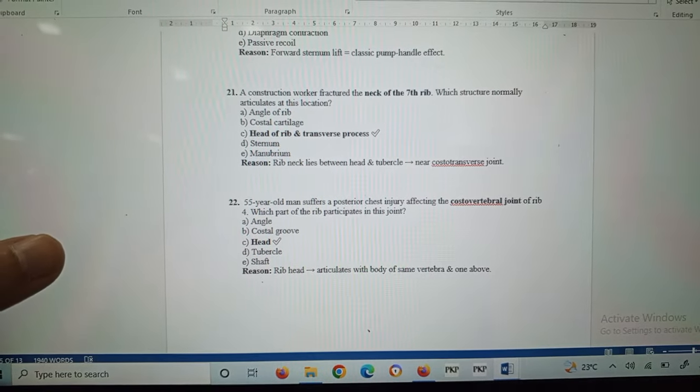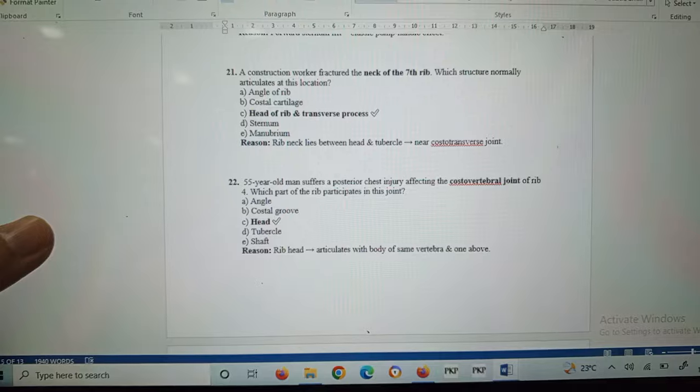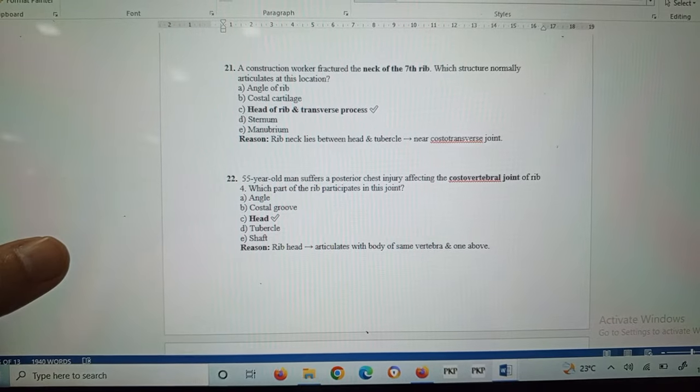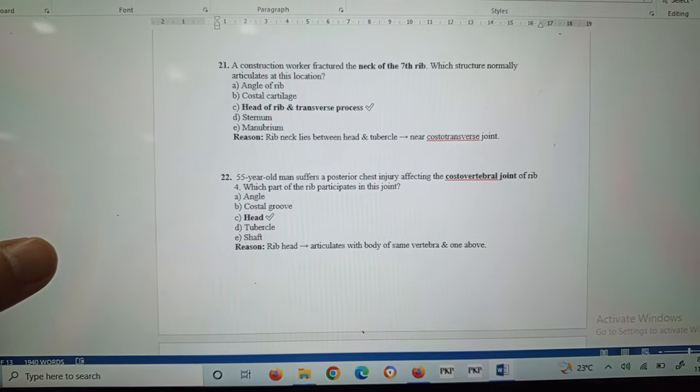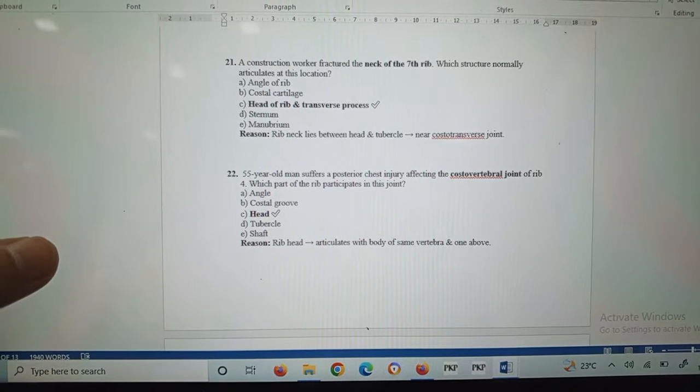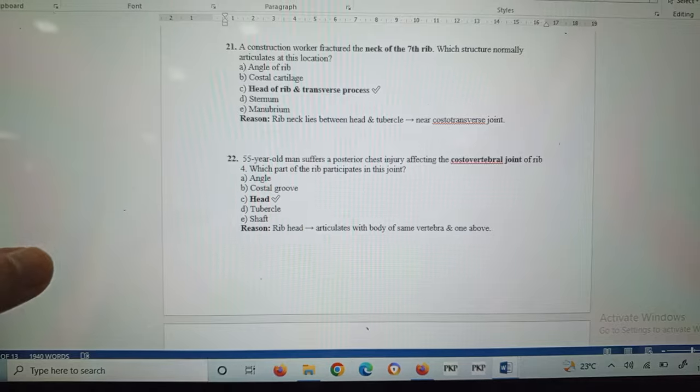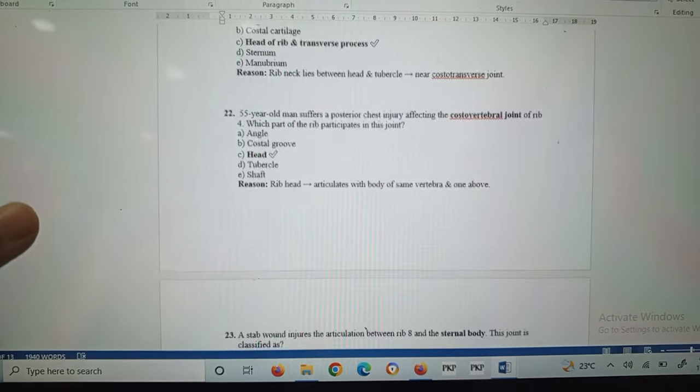A construction worker fractured the neck of the seventh rib. Which structure normally articulates at this location? The head of the rib and the transverse process articulate here. The rib neck lies between the head and the tubercle, near the costotransverse joint.